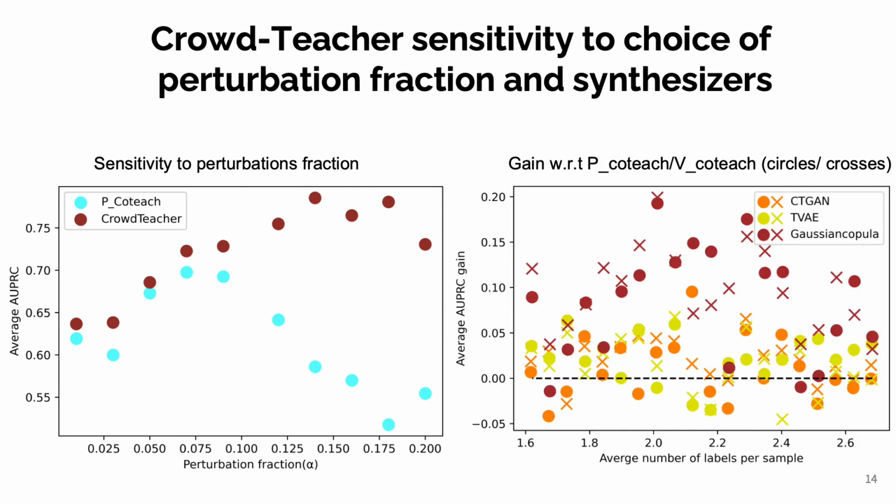We also compared what would happen if we used the 2 other synthesizers and observed that even though the trends are different for the different synthesizers, CrowdTeacher still achieves positive gain in many densities compared to the other 2 CrowdTeaching-based methods, P-CrowdTeach and V-CrowdTeach, which are shown by circles and crosses respectively in this figure.